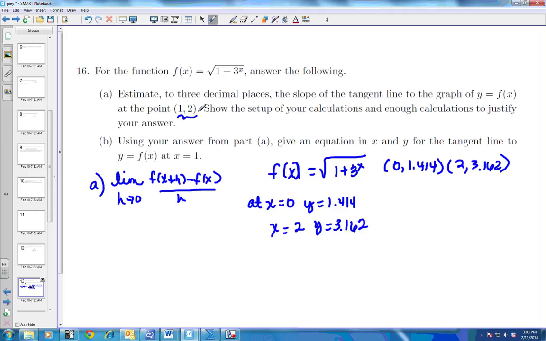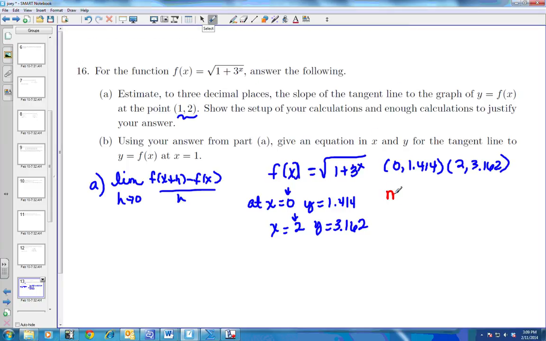If you have another problem like this, you need to pick x values that are around this x value. Since this is 1, I chose the values of 0 and 2. That's why I chose those. If they gave you the point (2, 3), I would choose points 1 and 3. I would plug in 1 as an x value and 3 as an x value because they're close to the point (2, 3). Once you find out what those y values are, we're just going to find the slope.